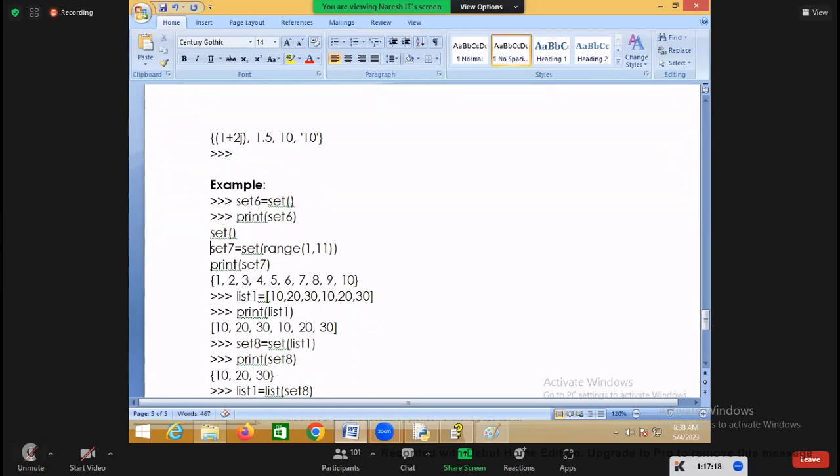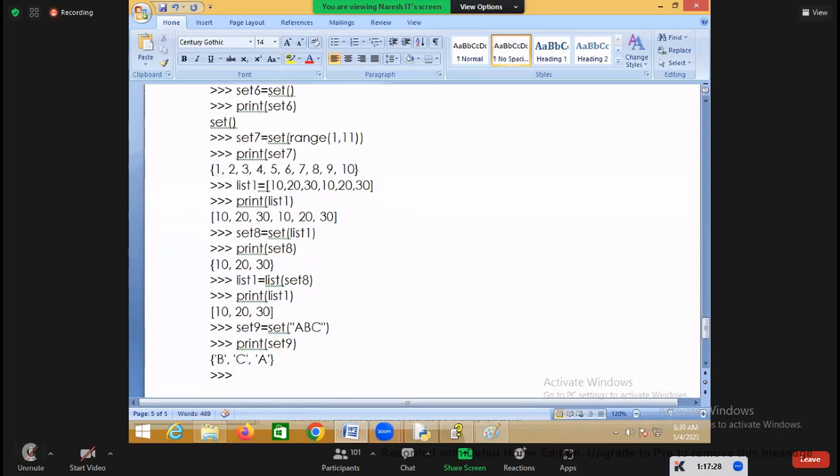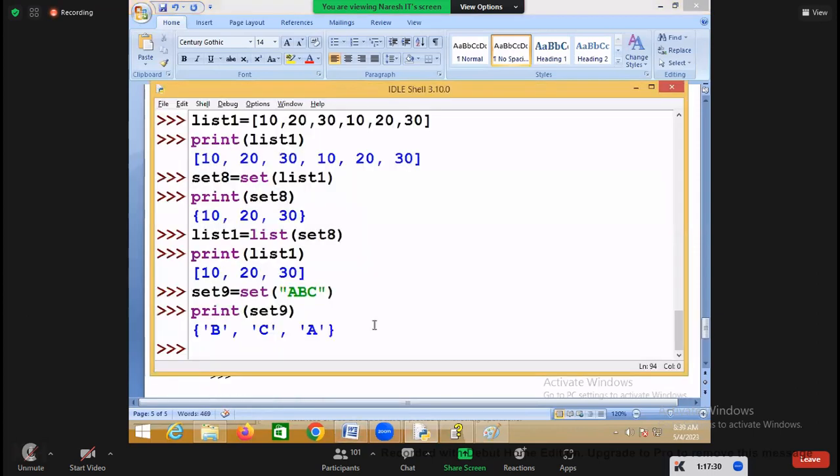Okay, right now this is an empty set, and this is used for converting existing collections into the set type. Okay, existing collections into the set type. Now set 10.